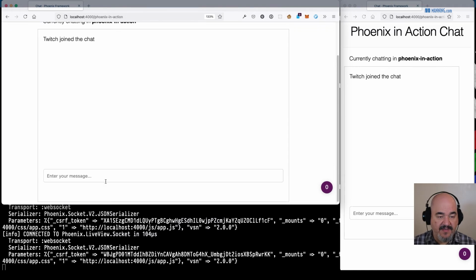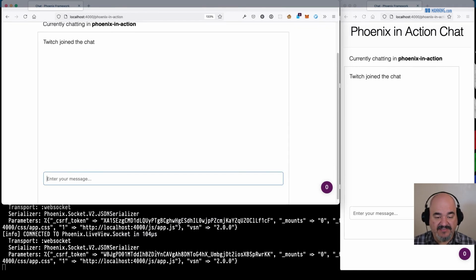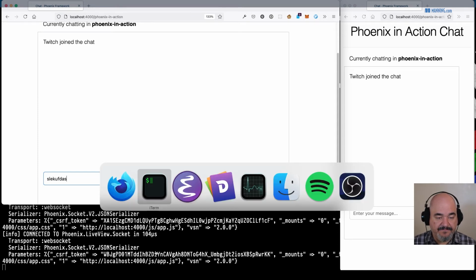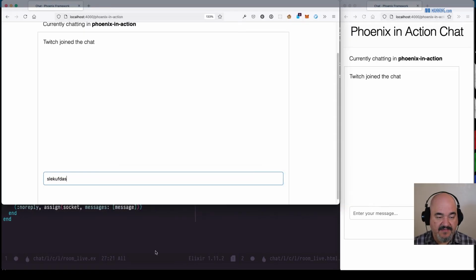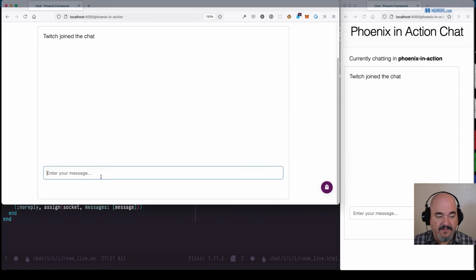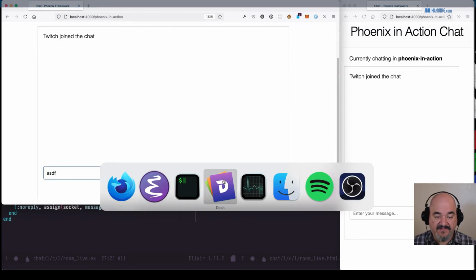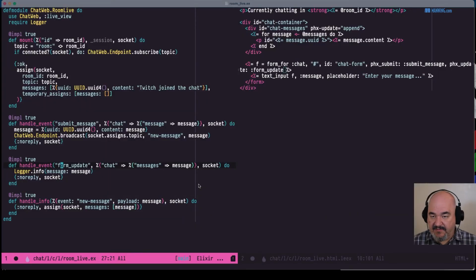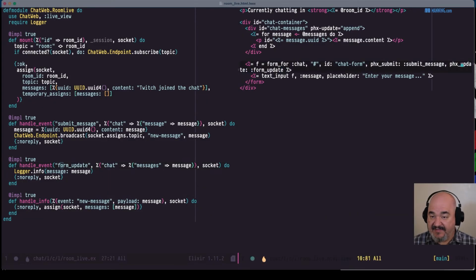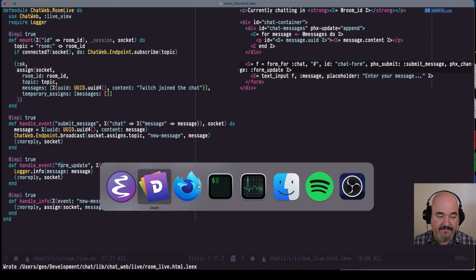All right, so now when I type a message, every time I type a letter, we should see something going on in the logs. And we don't. Perfect. Are we getting that message? Probably not, because we're not logging that info out. Save that. Reload. All right, is it form update or Phoenix update? No, it's Phoenix change, I think it was. Yeah, not Phoenix update, it's Phoenix change. All right, let's try that.